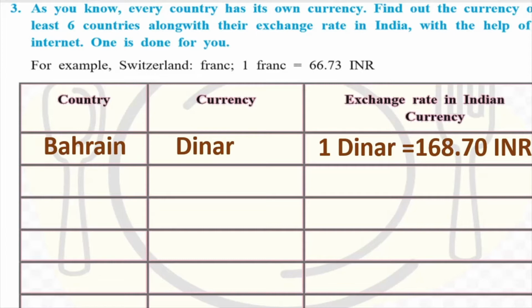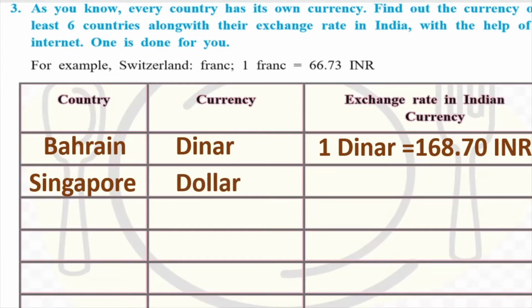168.70 INR. Now children, this currency rate is according to the rates which were there last week when I prepared this PPT. These rates keep on changing. So we are just doing this as an example. No one is going to go to Bahrain now with a lot of money and spend it. So this is just an example to give you an idea of the exchange rate. So what is the currency for Bahrain? It is dinar. Let us move on and look at the currency for Singapore.